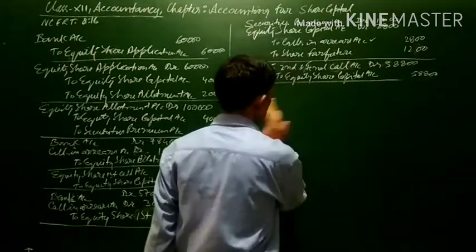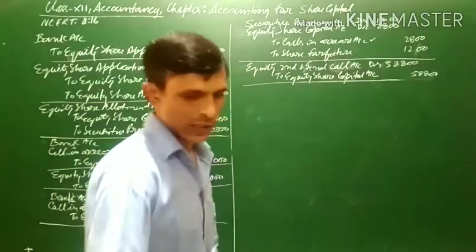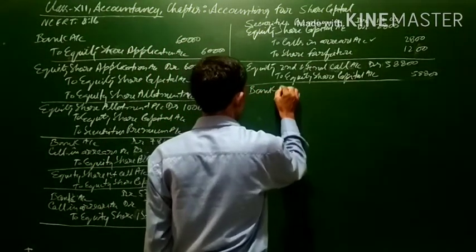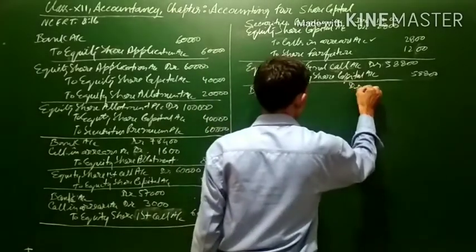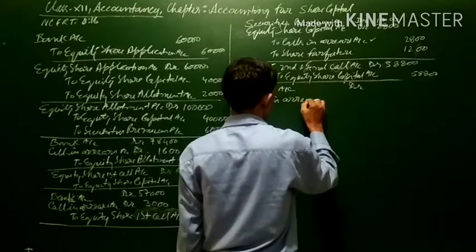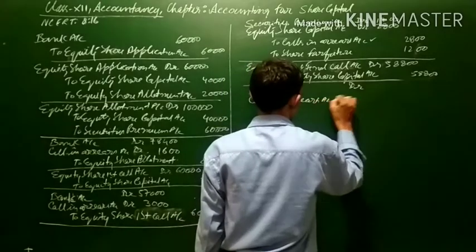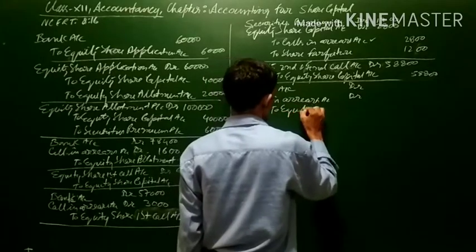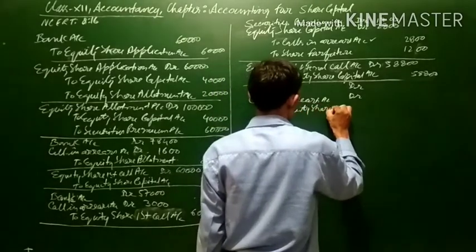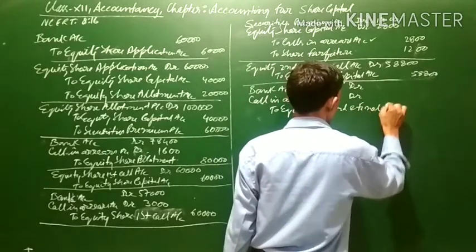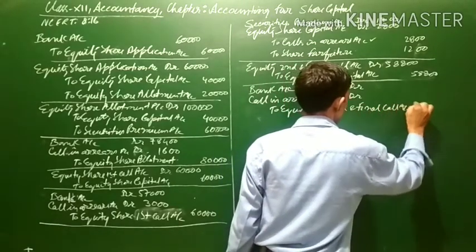Now Jolly, the shareholder of 600 shares, had not paid the second call. Next we will be writing bank account debit. Bank account debit, calls in arrear account will also be debited, calls in arrear account debit to equity share second and final call account.